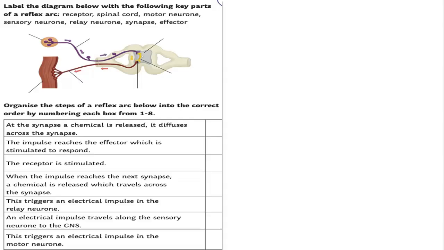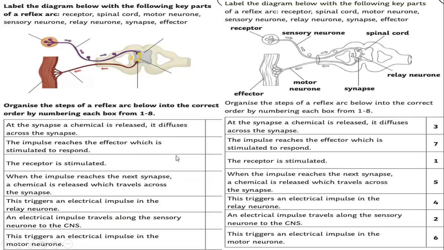Okay, let's take a look at the question that combines both. Here we go. This is the correct arrangement. First, the receptor is stimulated, and then the electrical impulse will travel along the sensory neuron. Where is it going? To the CNS. Now, at the synapse between the sensory and the relay neuron, what will happen? A chemical is released, which is the neurotransmitters, and it diffuses across the synapse.